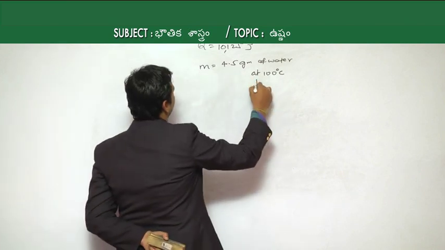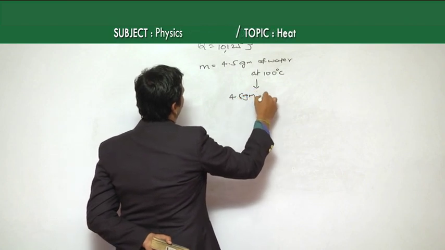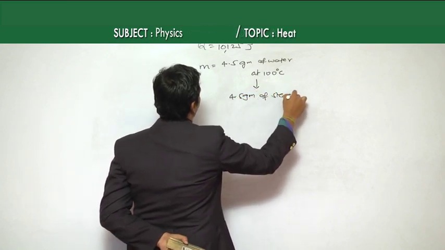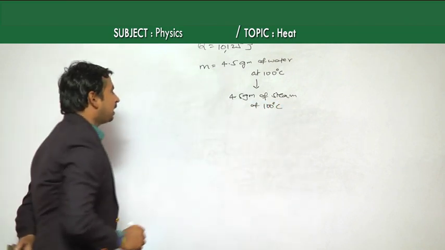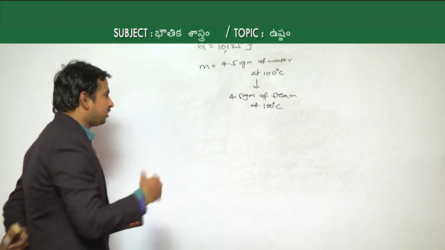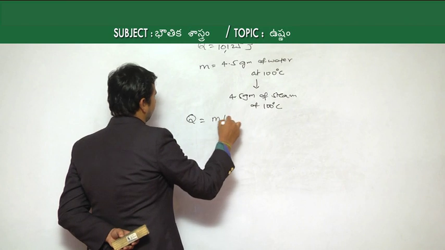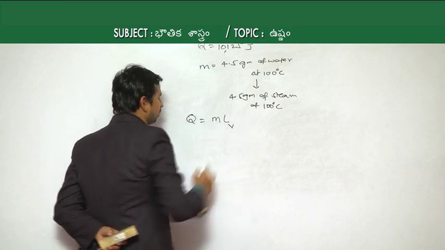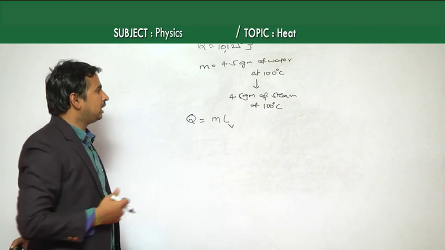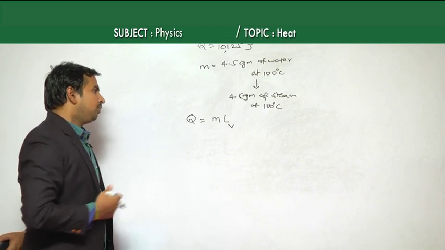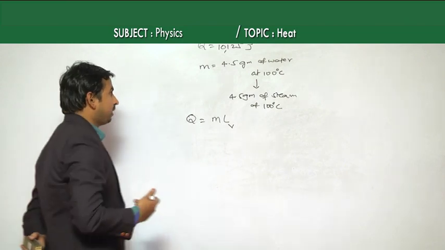Now, it is becoming steam, as the mass remains the same. So, 4.5 grams of steam which is at 100 degrees Celsius. Then, as mass is given, we know that when a change of state takes place, we have to take latent heat, which in this case is the latent heat of vaporization, which is the conversion of a liquid to a gas. So, we have to find how much the latent heat of vaporization is.